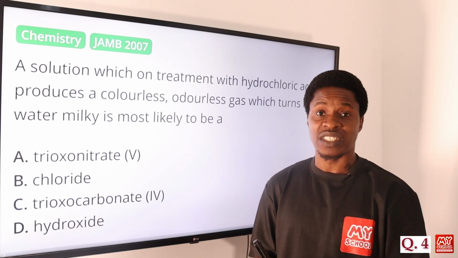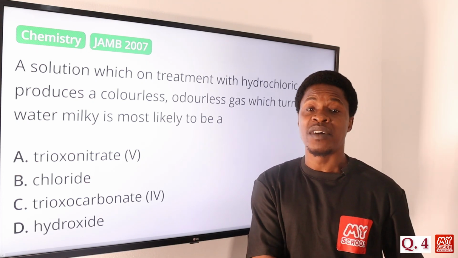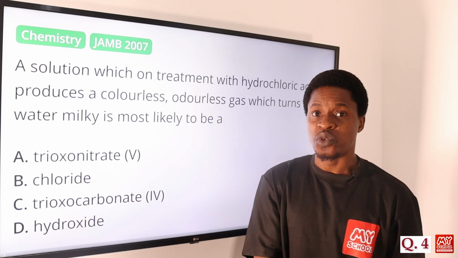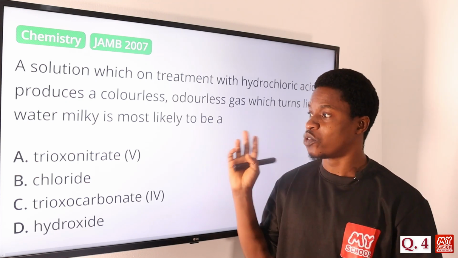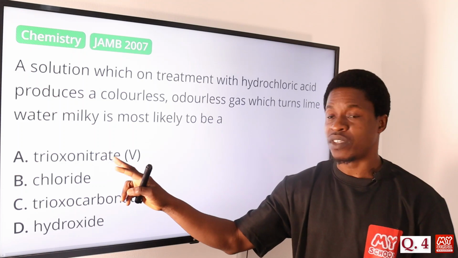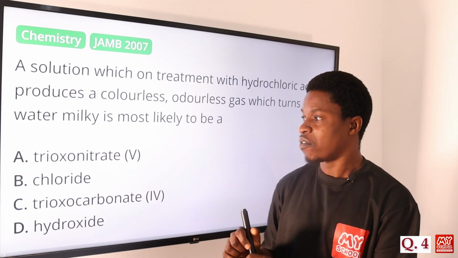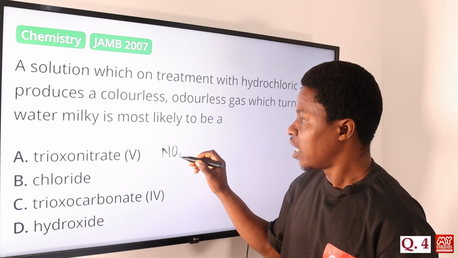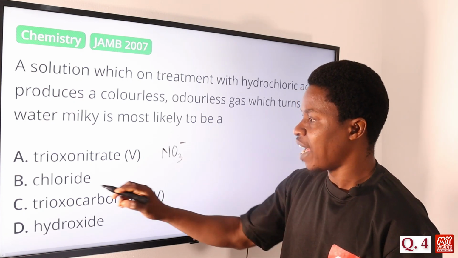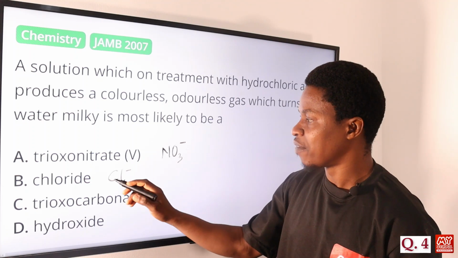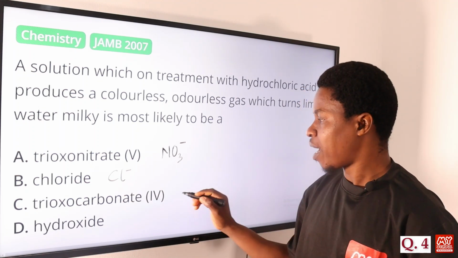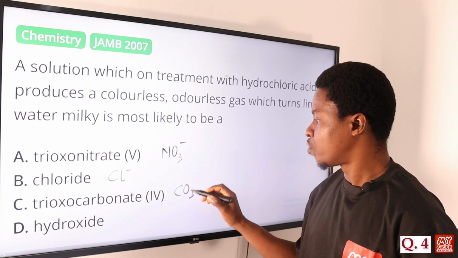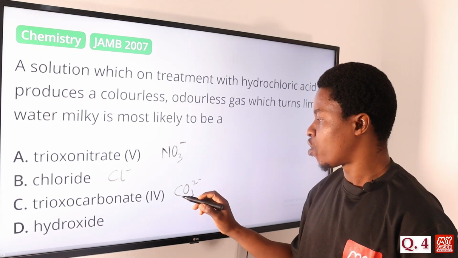CO2, that's carbon dioxide, usually would have come from a carbonate, CO2 from CO3 2 minus. CO2 cannot come from nitrate, NO3 minus. If we have this, we cannot have CO2 coming from NO3 minus. We can't have it from chloride. But this one, the carbonate, CO3 2 minus, yes, we can have CO2 coming from here.